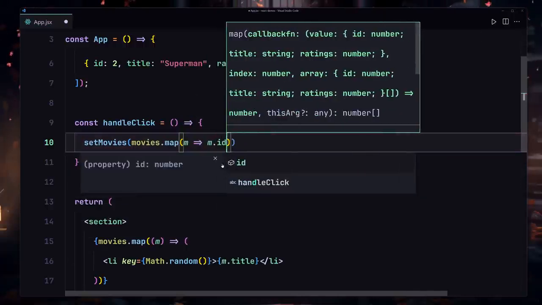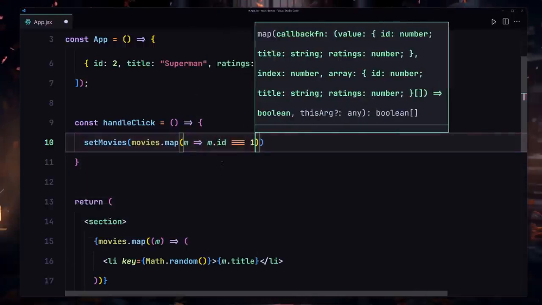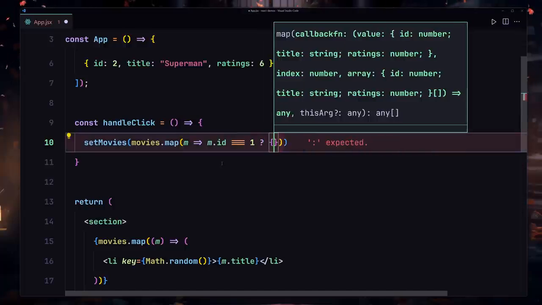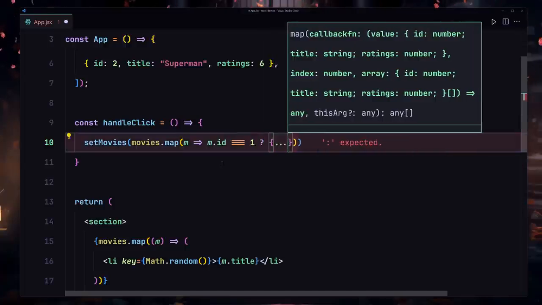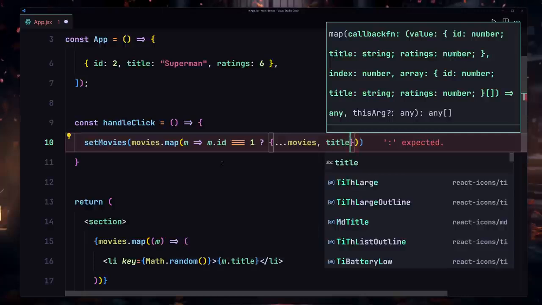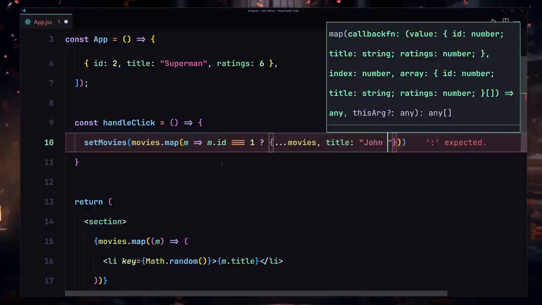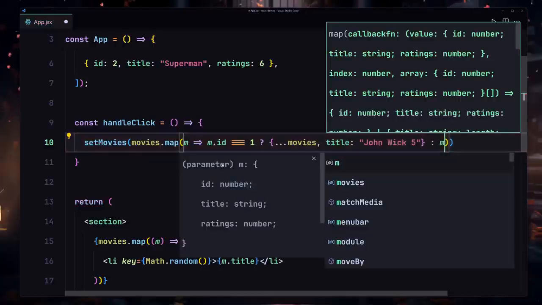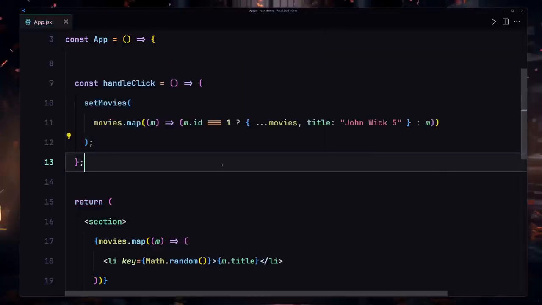So if m.id is equal to 1, in that situation we just want to change the movie. First of all we are going to be making a copy of all of the movies, and then we only want to change the title to John Wick 4, or maybe 5 would be fine. Okay, so now outside from there we are going to be closing our ternary operator and just provide m right here.